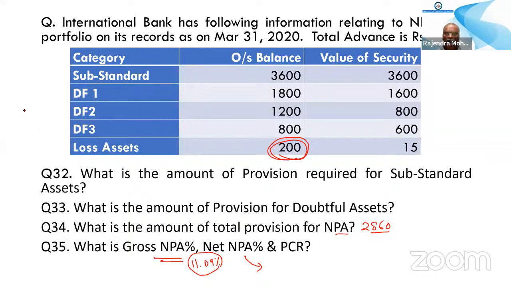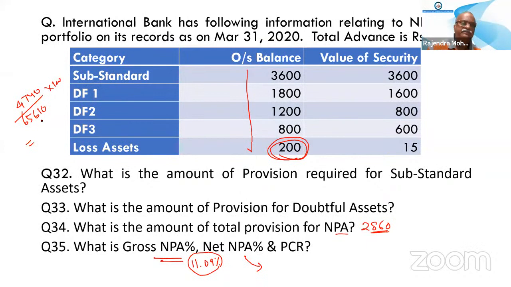Net advance is 68,470 minus the provision of 2,860, so 65,610 will be the net advance. Net NPA is gross NPA, the total of this, 7,600, minus 2,860, equal to 4,740. This divided by the net advance and multiplied by 100 will be the net NPA percentage.